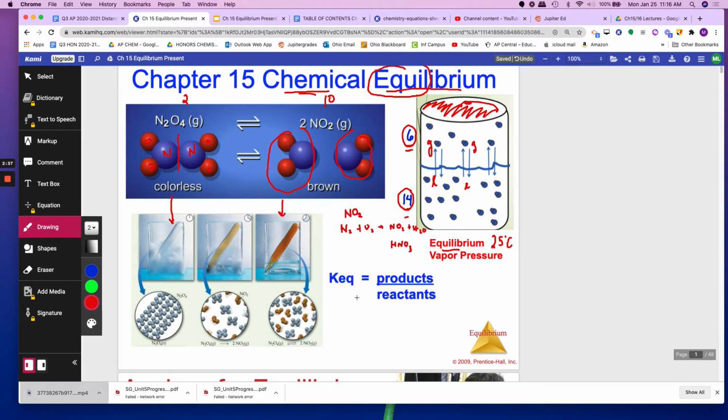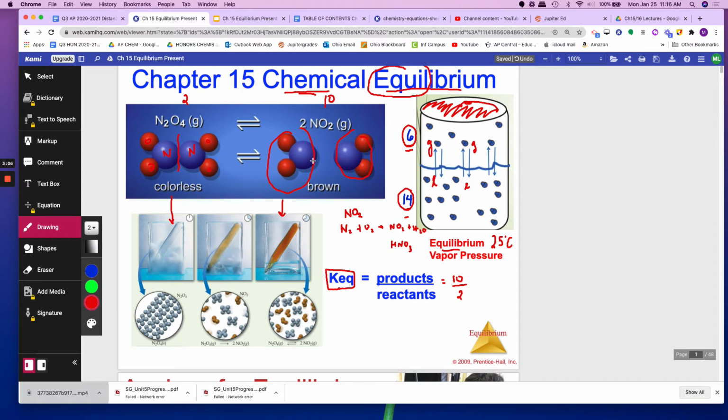Now there is something called the equilibrium constant. The equilibrium constant is what chemists use to see how far along the reaction has occurred. For example, in this reaction, you have 10 products to 2 reactants. We always put the products on top because we're always interested in how much we produced, because let's say we have a factory making NO2, we want to consider how much money we'll make if we make those products.